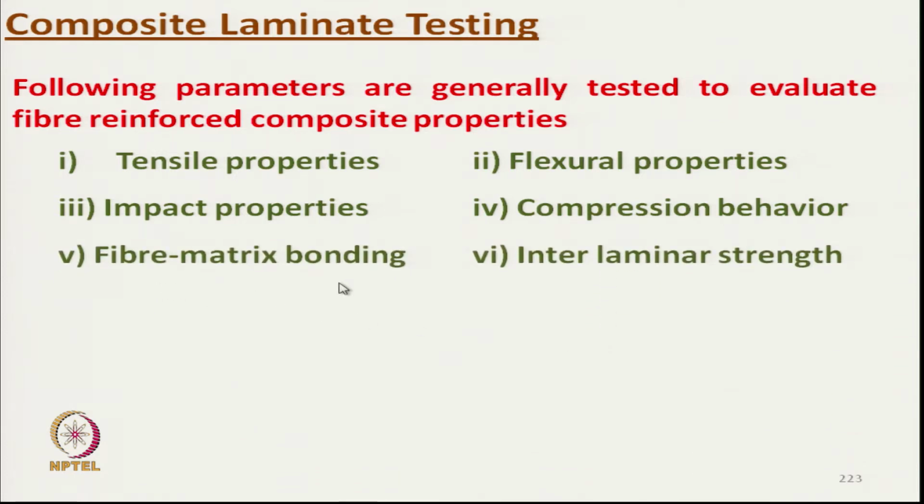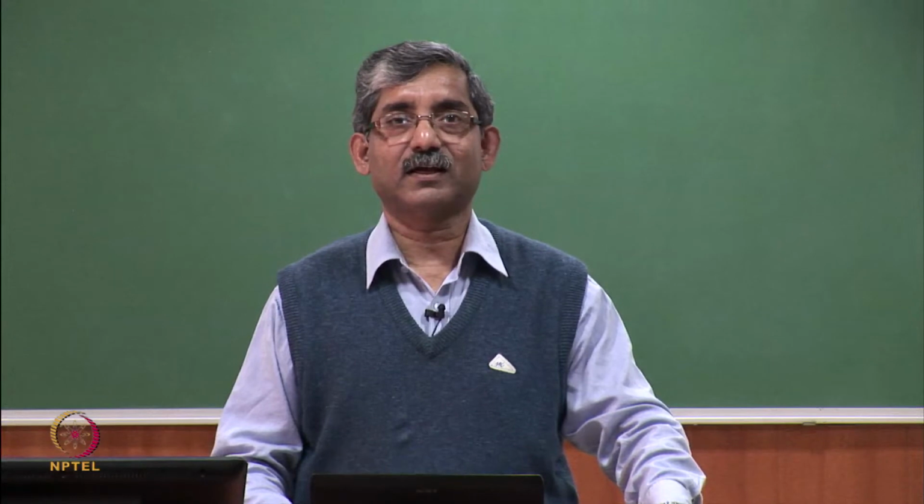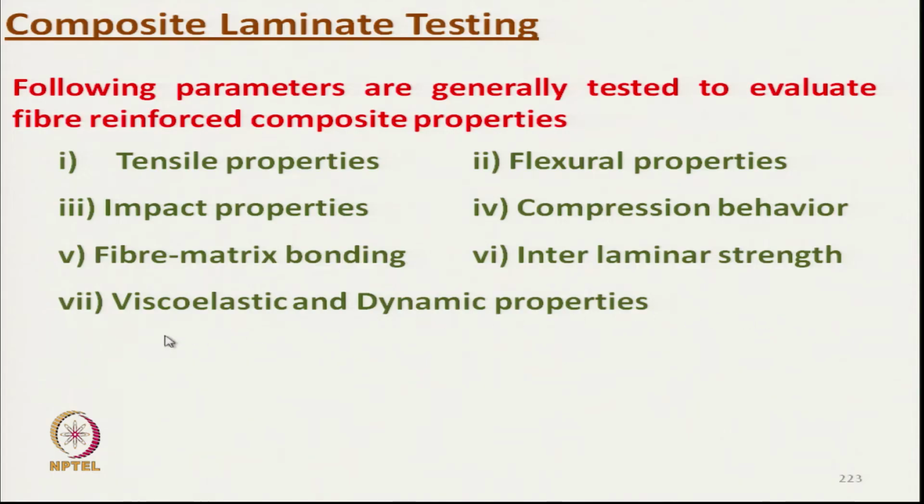Then fiber matrix bonding, which is very important as far as the tensile load distribution is concerned, interlaminar strength characteristics, viscoelastic and dynamic properties, density and void content. Void content is very important. We must know the void content. Ideally, there should not be any void present in the composite. Presence of any sort of void deteriorates the quality of composite drastically.